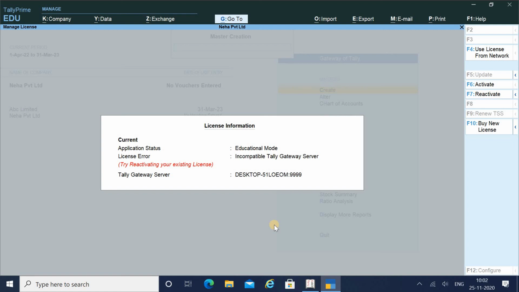All right friends, I hope you must have understood how you have to create the company in Tally Prime, and many more topics I have to discuss with you regarding Tally Prime, and even Tally ERP9. Though Tally Prime is succeeding Tally ERP9, the era of Tally ERP9 has not ended yet. Many business persons are not using Tally Prime, they are still using Tally ERP9, and with advanced features. So many more videos I would like to share with you regarding Tally ERP9 as well as Tally Prime.